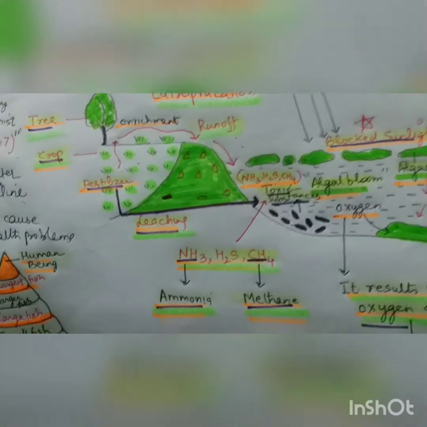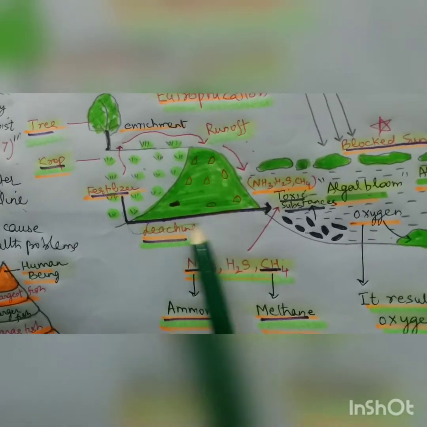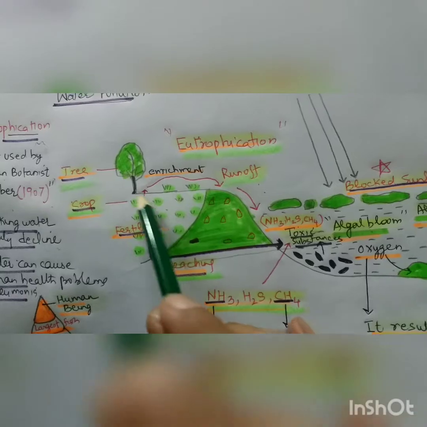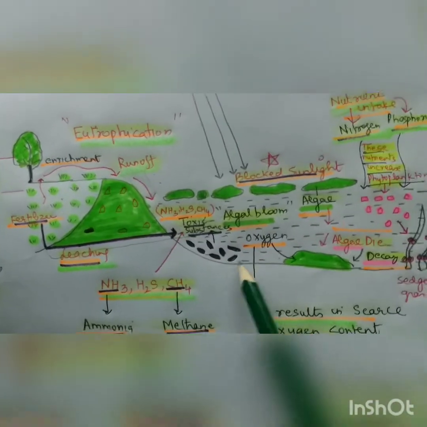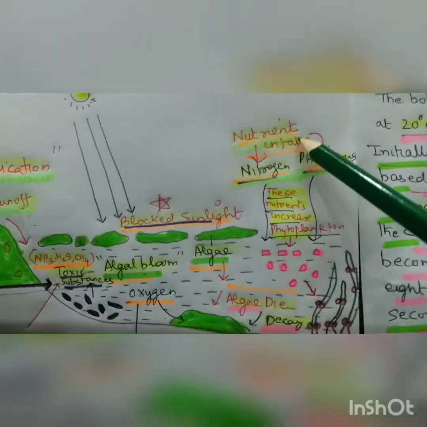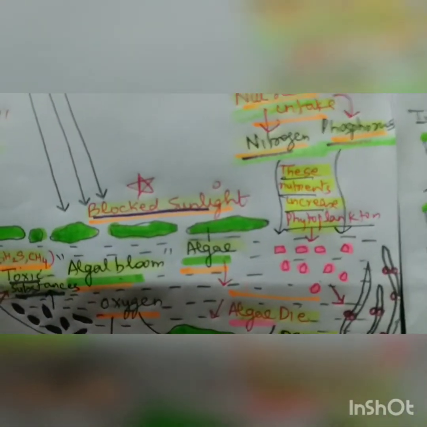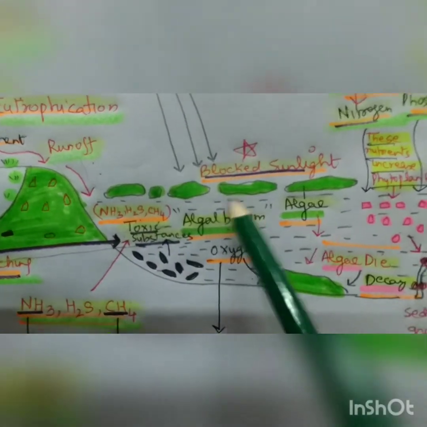And the other process is leaching through the soil; they also reach the water body. So these are crops, and this is the trees, and this is the runoff. And as soon as these nutrients, nitrogen and phosphorus, reach the water body, they increase phytoplanktons and ultimately the algae.